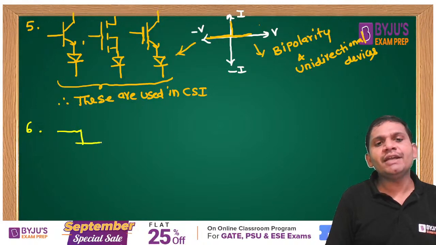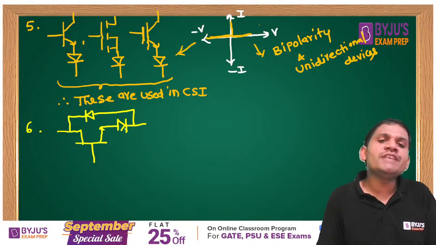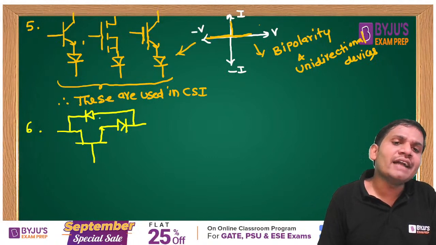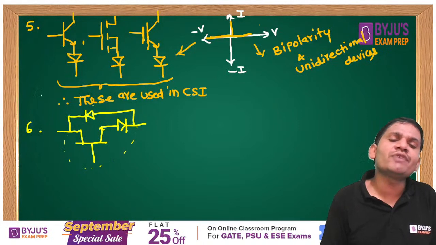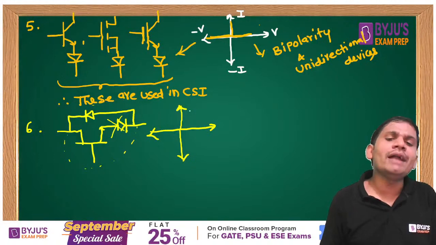This is the BJT with series diode and anti-parallel diode. If both series diode and anti-parallel diode are given, then first you check the condition for whether this diode is conducting or not. Yes, there is a path for conduction of this device. If the combination is given, there is no significance for this diode. Once there is no significance for that diode, it is similar to anti-parallel diode.